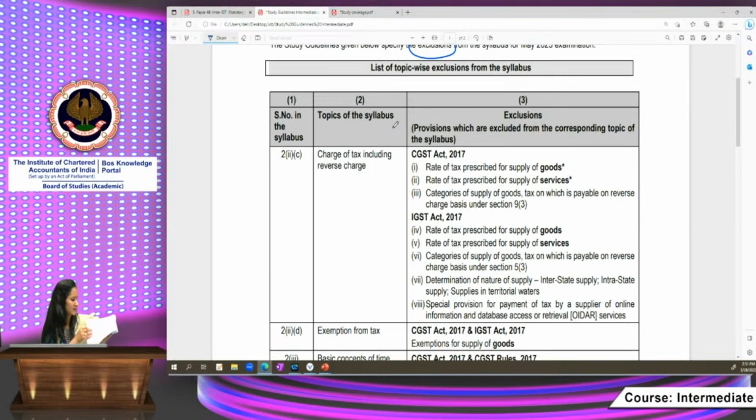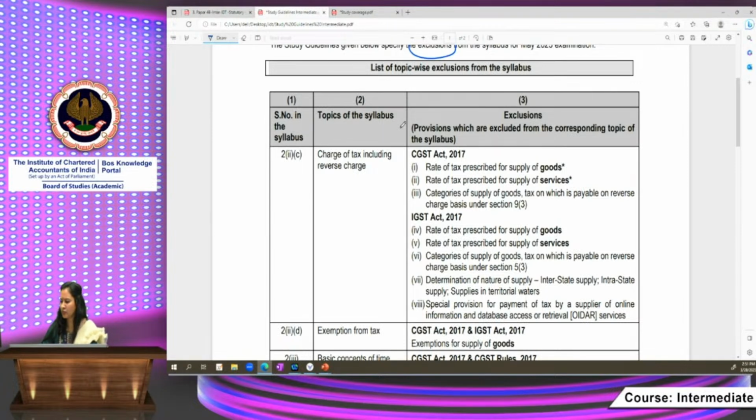So what do the study guidelines cover? Basically, they contain the exclusions from the syllabus, which is given at page number Roman 10 of your study material in the initial pages of Module 1. If you have the study material with you, you can correlate with it.